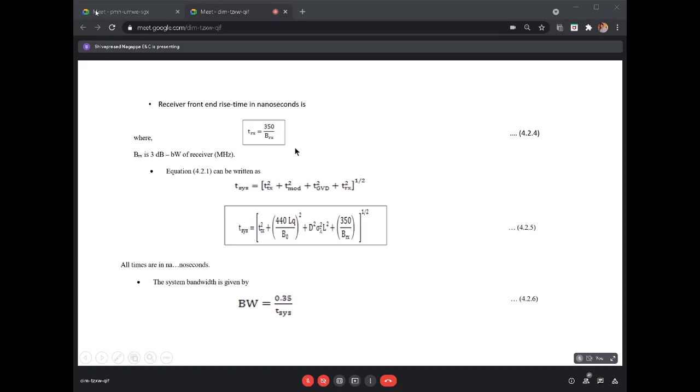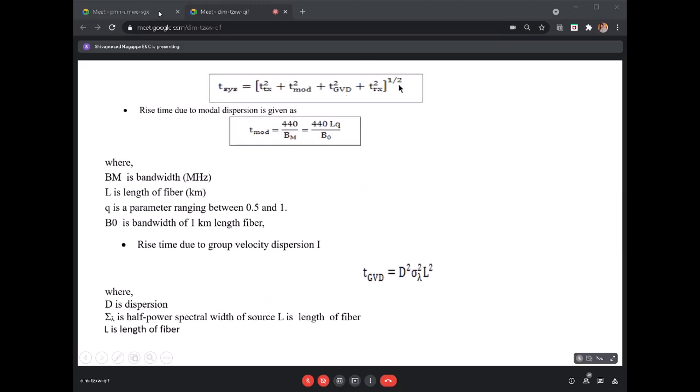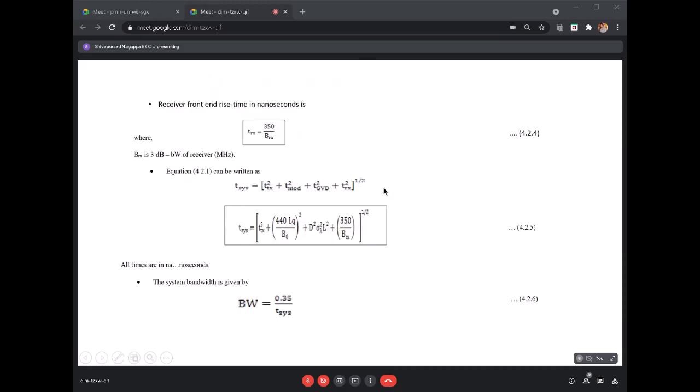Finally, this equation can be rewritten as T system equals the square root of the sum of the squares of T Tx, 440 L to the power q by B naught, the GVD term, and 350 by B Rx, with times in nanoseconds. Finally, the system bandwidth is given by bandwidth equals 0.35 divided by T system.